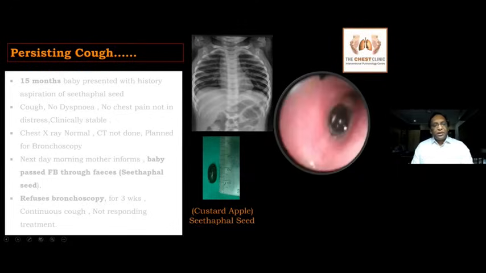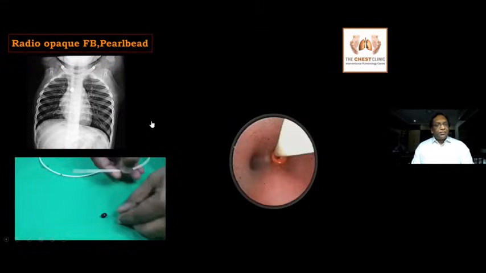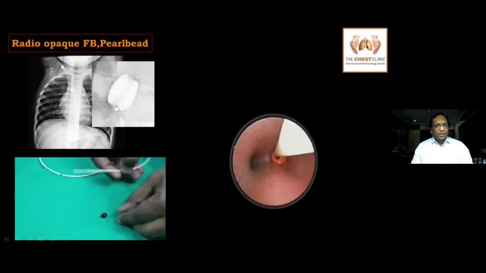So always remember, when you have persistent airway symptoms and a history of foreign body, it is always better to examine the airway. Here is a foreign body with a central hole, a foreign body with a pearl bead. You can see a central hole inside the foreign body.